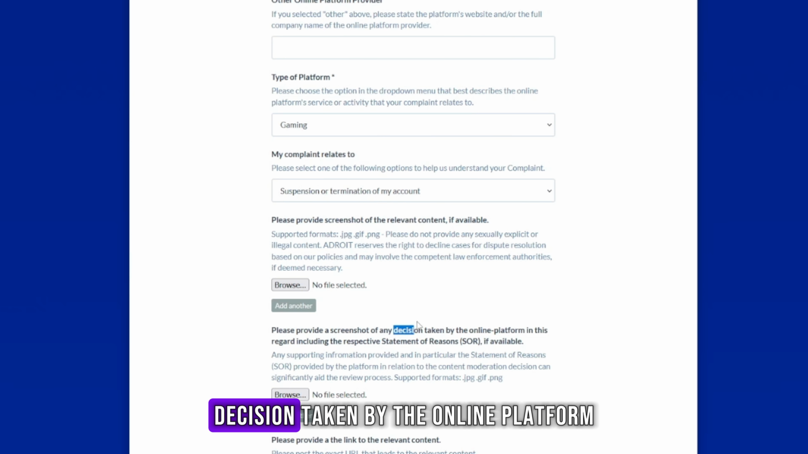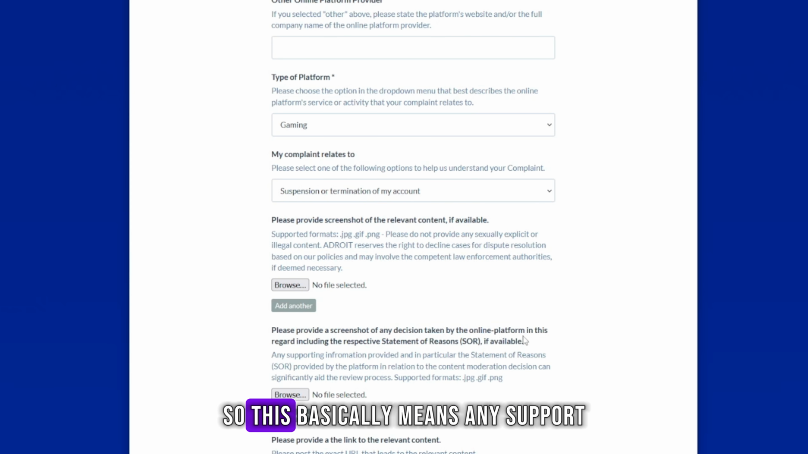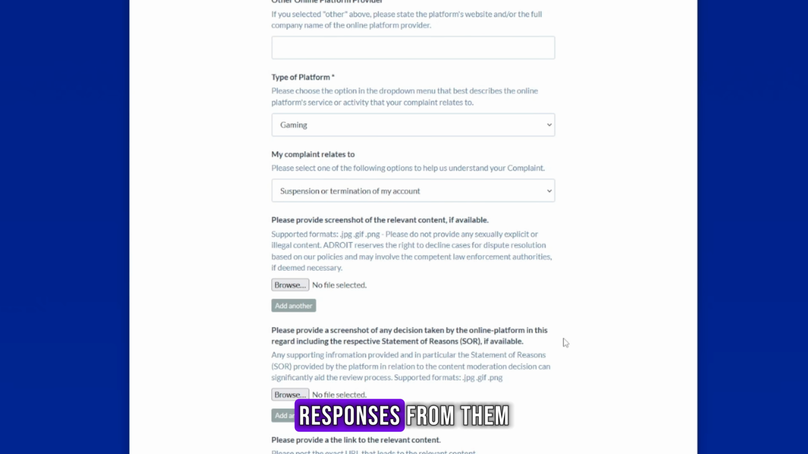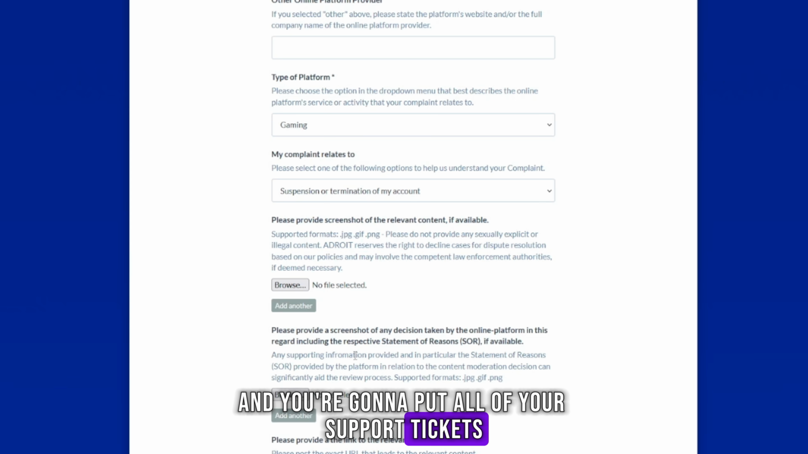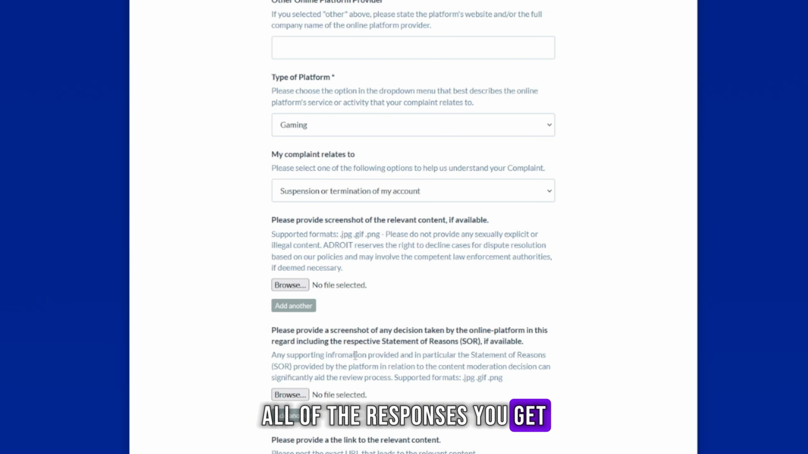And then it's going to say decision taken by the online platform. This basically means any support responses from them. You're going to put all of your support tickets, all of the responses you get. If it's the same response, don't put it more than once because that doesn't really help. Put a couple of responses that say, oh, sorry, we can't help you, things like that.